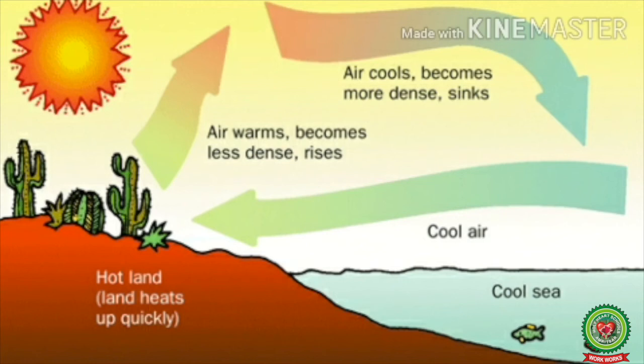Now, the cooler air mass moves horizontally near the Earth's surface to fill up this vacuum. Reaching the heated region, it also warms up and rises. Hence, the cyclic movement associated with the convectional current in the atmosphere transfers heat from the lower layers to the upper layers and heats up the atmosphere. So now let's read.